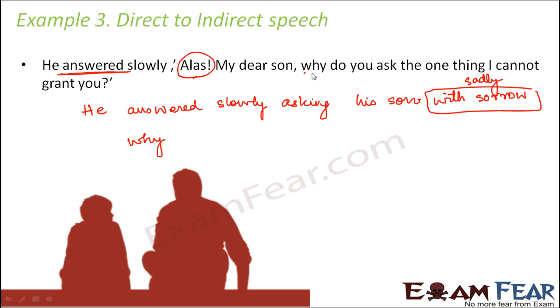Now, why is an interrogative word, right? So we do not need to use that. We also do not need to use if or whether. So why do you ask? Now, do is another word which is never used in the indirect speech. So do, did, does, they are never used in the indirect speech. So why you ask the one thing?